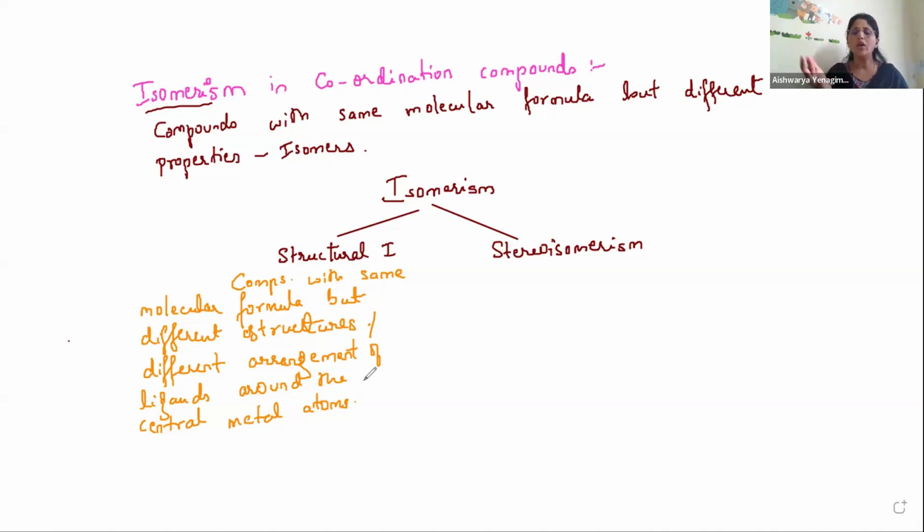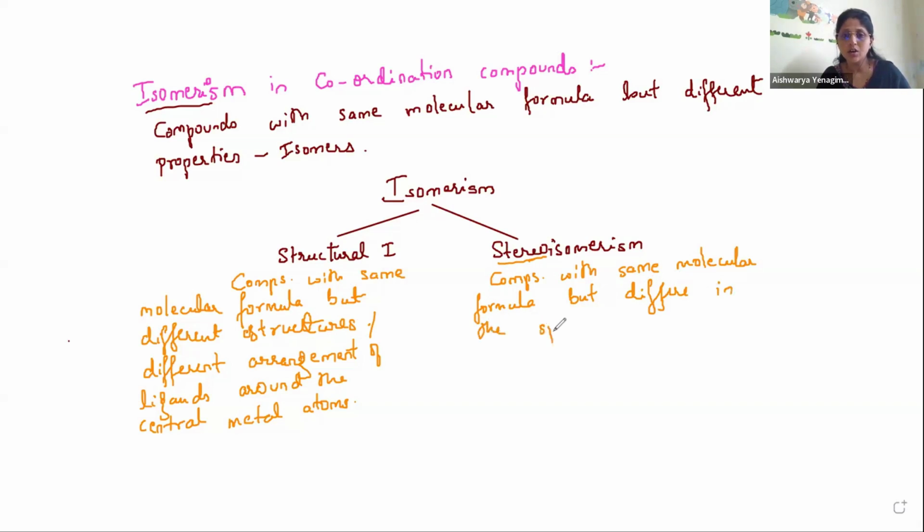Let us take one example and see what that means. What is stereoisomerism? Stereo, even in organic chemistry we have seen. Stereo speaks of something about the spatial arrangement. So these are also compounds with the same molecular formula. Molecular formula does not change, but they differ in the spatial arrangement, that is, in space.